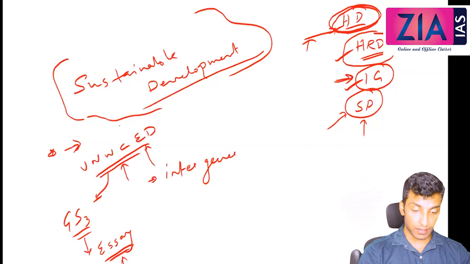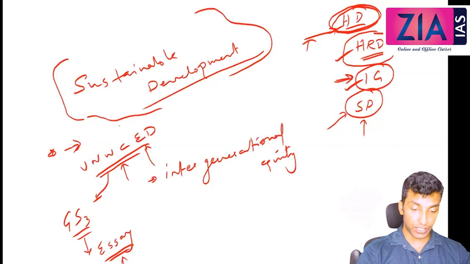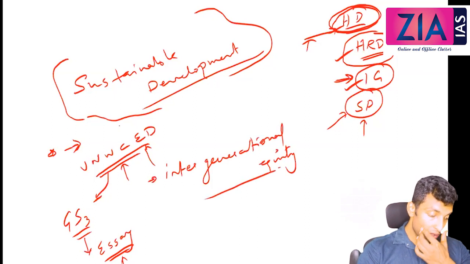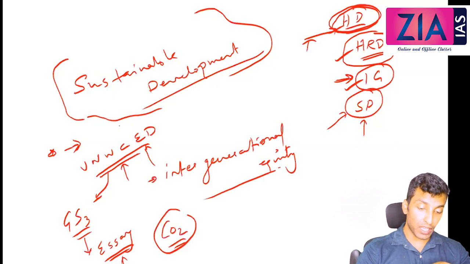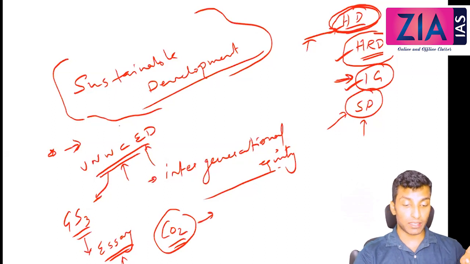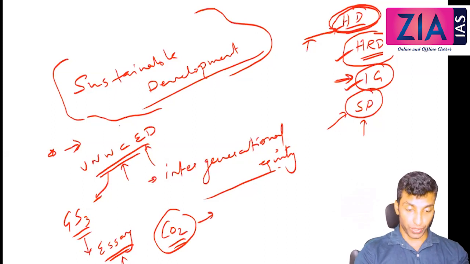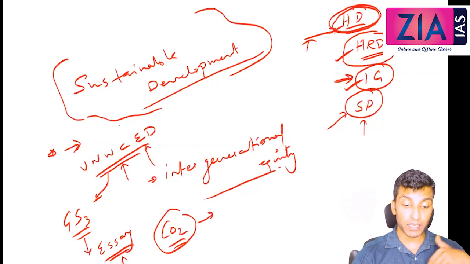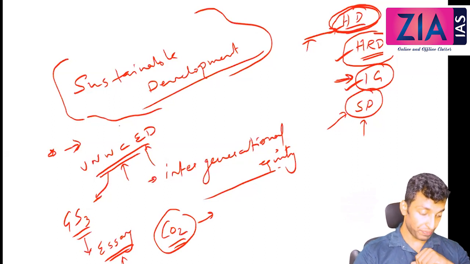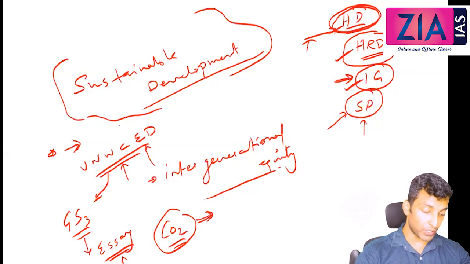Just write there, intergenerational equity. It calls for intergenerational equity. Okay, so it means you can emit CO2, that is not the problem, but you have to keep it within limit. It's not that you should not emit carbon dioxide. You need to focus on the development of this generation also. There is no question about that. But it should not be at the cost of the future generation. So the CO2 emission, carbon dioxide, etc. has to be kept within the limit.